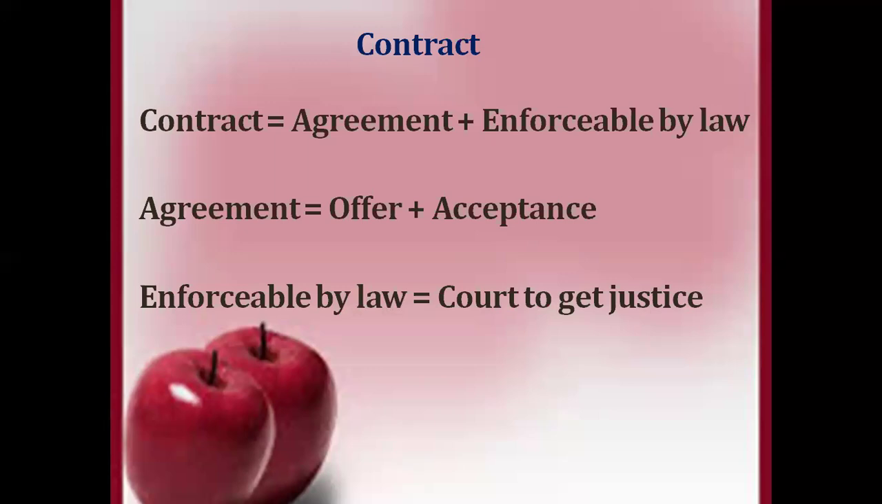In simple words, a contract includes two important elements. One is agreement and the other is enforceable by law. Agreement means one person gives the offer to someone else and another person should accept the same offer which is given by the offerer, and in that sense it becomes an agreement. So the agreement consists of offer and acceptance.